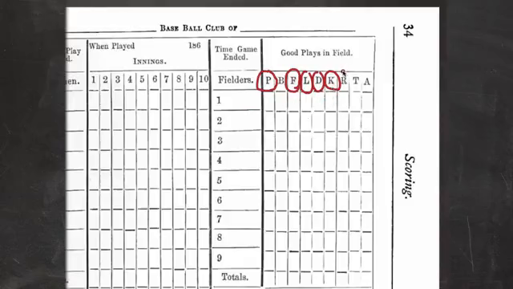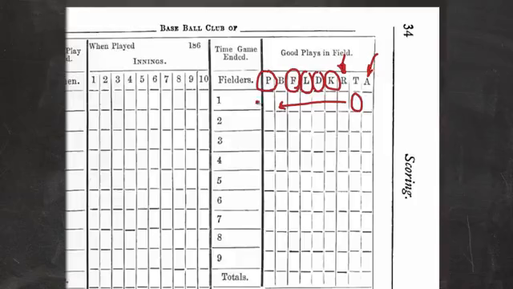And R is a tag out, a put out by tagging. So this is sort of the base runner being put out. T is the total. So this mark here would be the sum total of all these data points here for each game. And this is the familiar assist column, and Chadwick called it assistance.